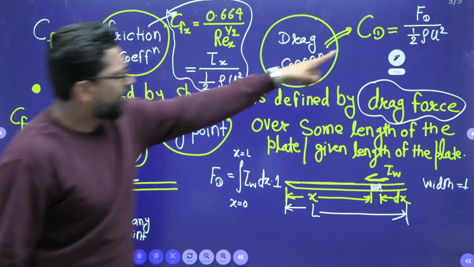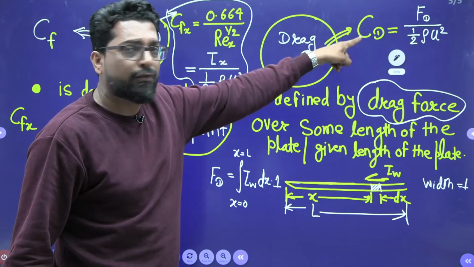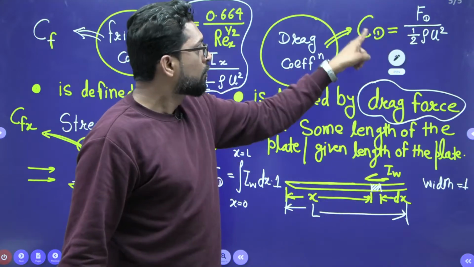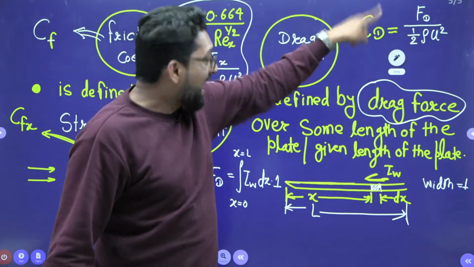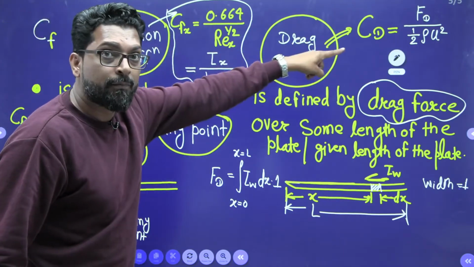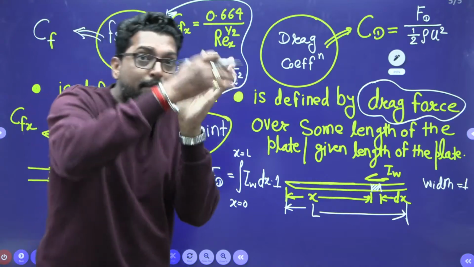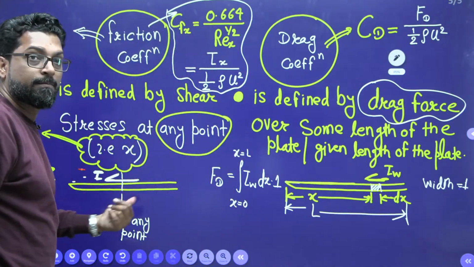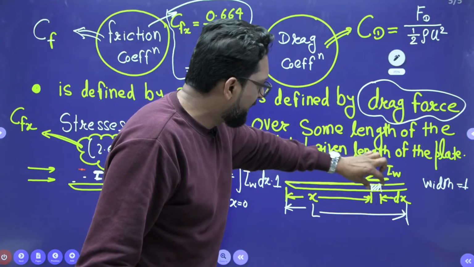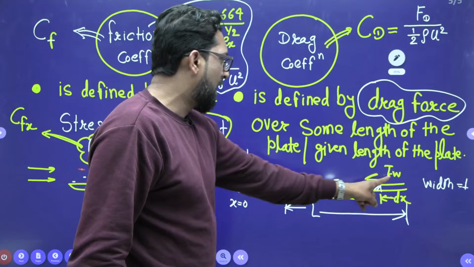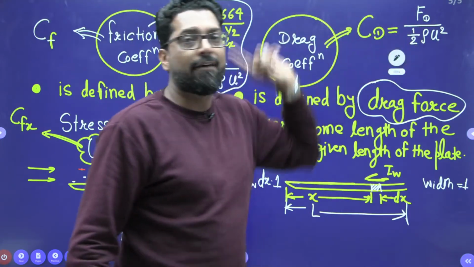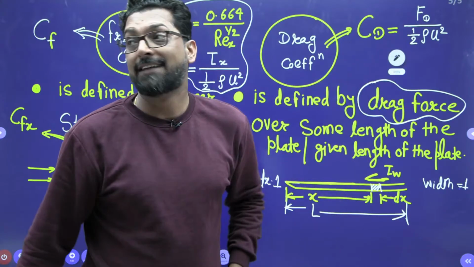So in the drag coefficient, it is not written as local. Why? Because it is an integral form, that means it is a total form. So drag is the total, and drag coefficient is the total. And friction coefficient is at a particular, at any cross section. If you take any elemental length, you have a shear stress, you can integrate it, and you can find the drag force. This is your drag coefficient.